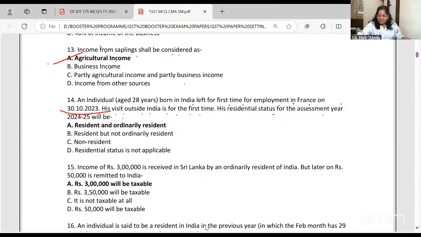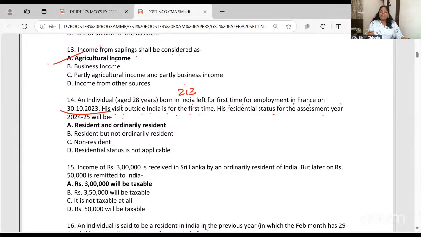Are you all ready with your calculators and the printout of this also? Check then. 30 October will also be counted. 30 days of April plus 31 of May plus 30 of June plus 31 July plus 31 August plus 30 September and 30 October. He is in India for 213 days.